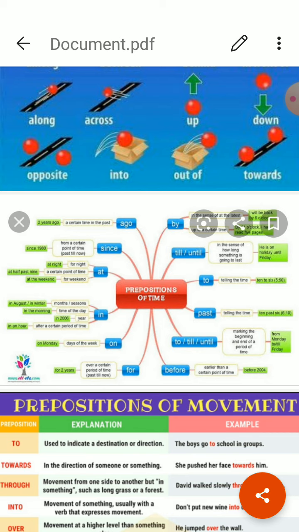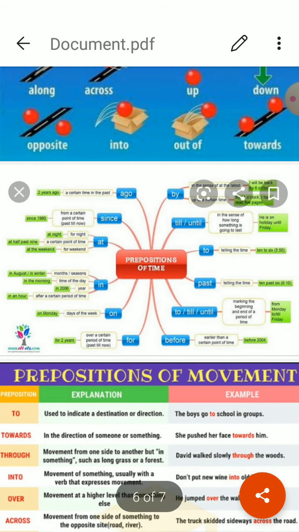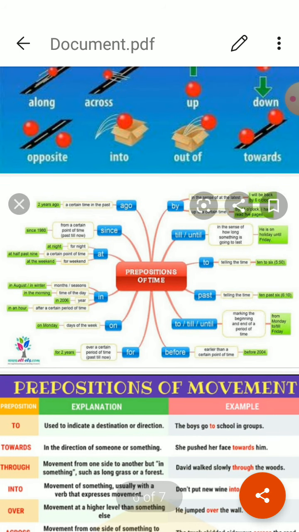From. It is used to tell the starting time. Means from this time to this time I will be doing this work. For example, he will start his work from Monday. It is the starting time from Monday. Till. Till means the limit of time up to which the action will take place. For example, he will work on this project till next Sunday. This is the limit of time.